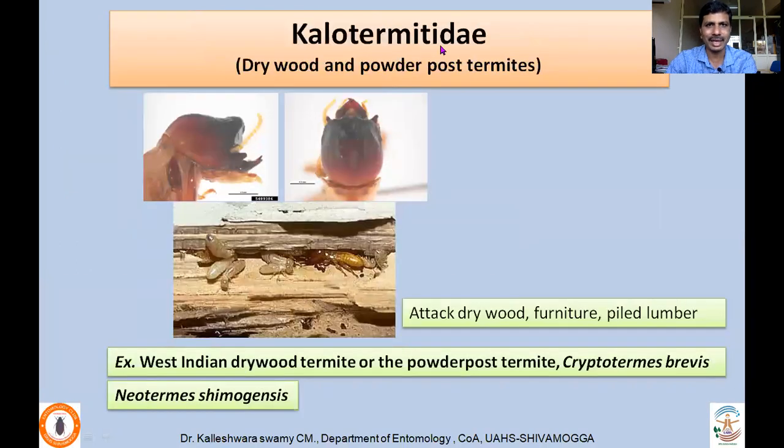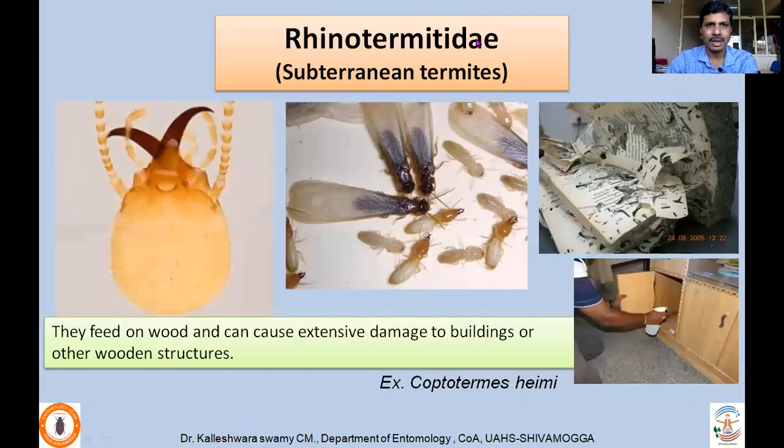Then there is a family called Kalotermitidae. They are commonly called drywood and powderpost termites. They attack dry wood, furniture, and seasoned lumber. A very important species which has wide distribution is the West Indian drywood termite, Cryptotermes brevis. There is another species, Neotermes, and there are a number of Kalotermitidae. In fact, they are very serious pests as well.